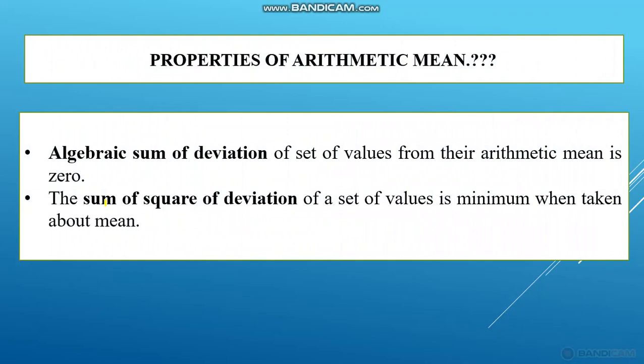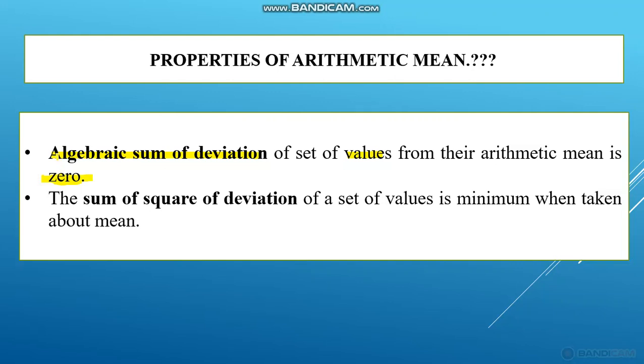And properties of arithmetic mean. There are mainly two properties of arithmetic mean. The first one is the algebraic sum of deviations of a set of values from the arithmetic mean is 0. This is a very important property.